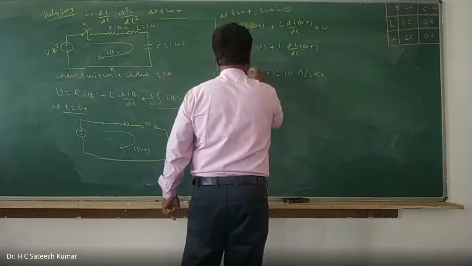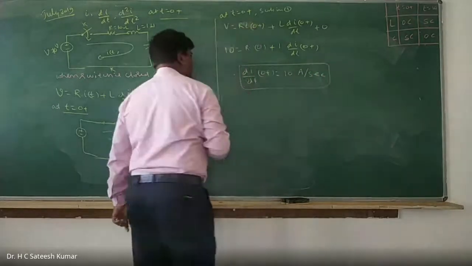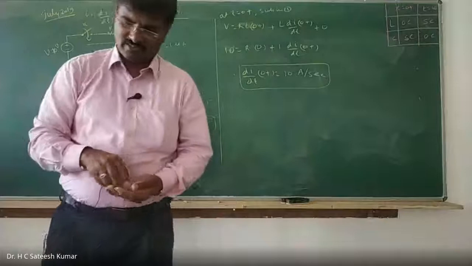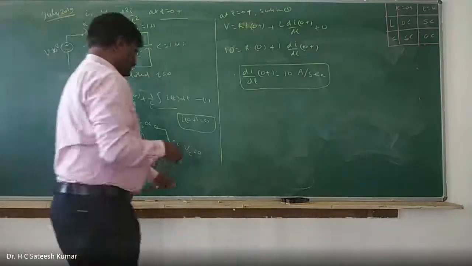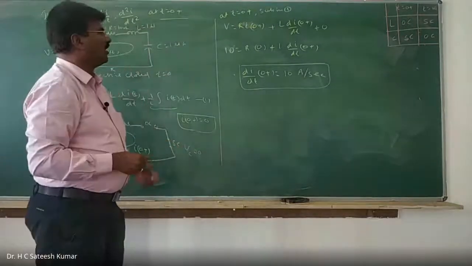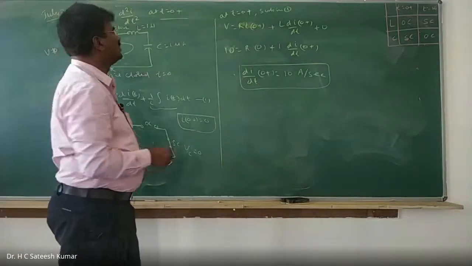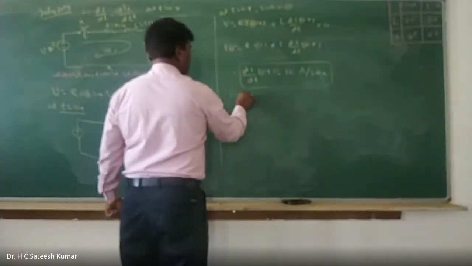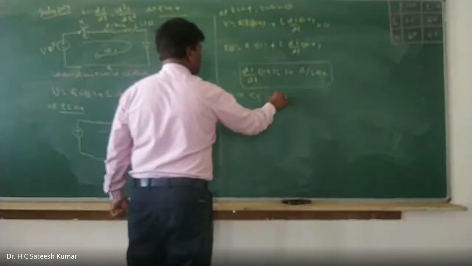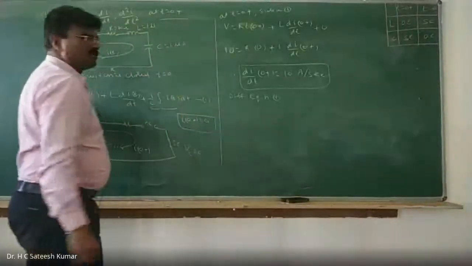That's it. This kind of question will be asked for 7 marks or 8 marks in the examination. Many times we have seen this question repeated 6 or 7 times in the exam. Okay, right. Now, take this equation number 1. Differentiating equation 1. The voltage V is a DC.